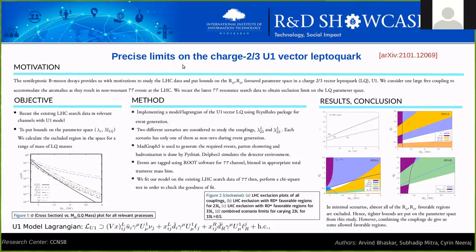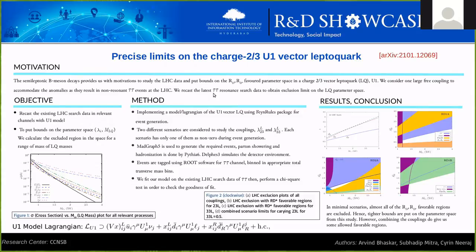The U1 leptoquark is a valid candidate to account for this anomaly, and we study these couplings of U1 in this study. So the main objective is to recast the LHC search data. The recasting is a process of interpreting a particular search data in terms of another. So what we are trying to do is look at the data taken by the ATLAS detector at the LHC in the tau tau channel when it was searching for a Z prime, another hypothetical particle.